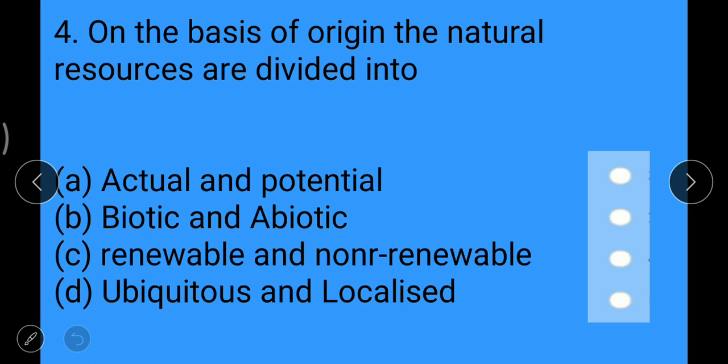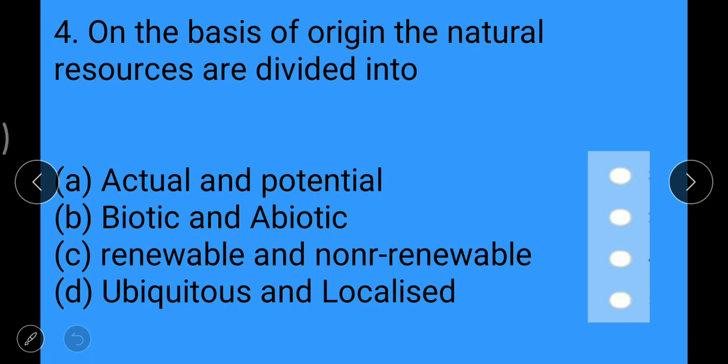Its division is based on usability or stage of development. Renewable and non-renewable are types of natural resources, but that division is on the basis of renewability.